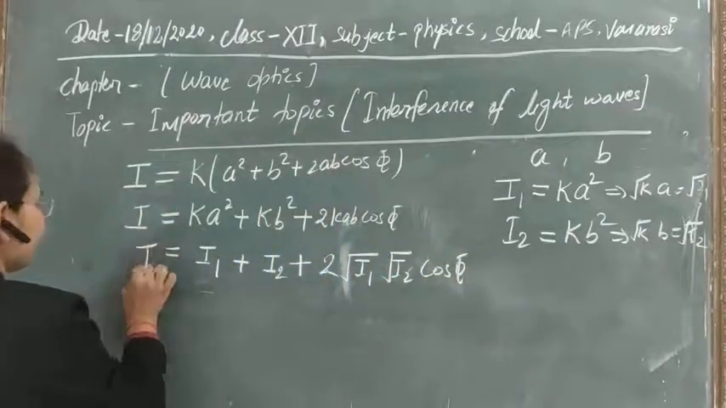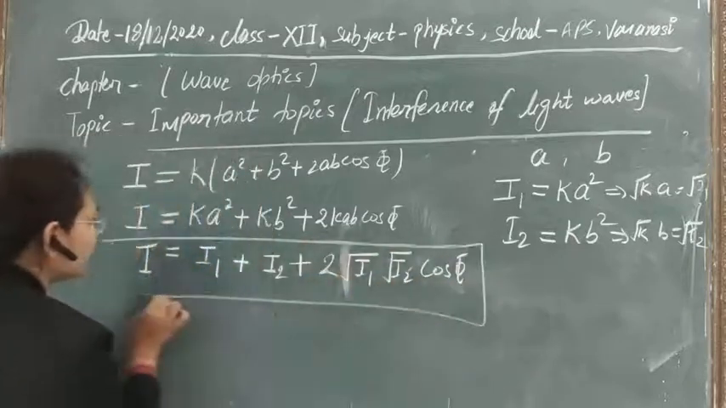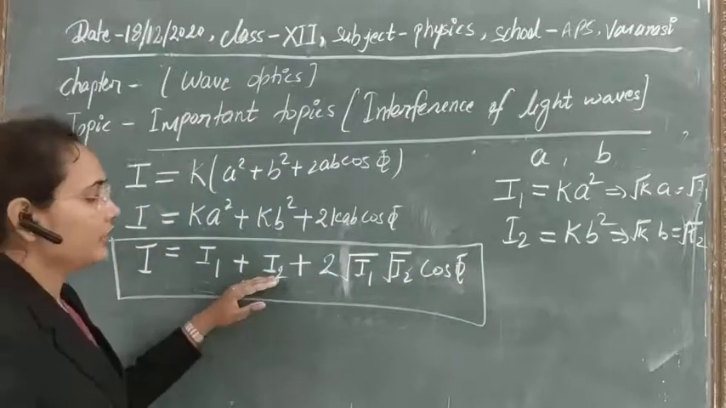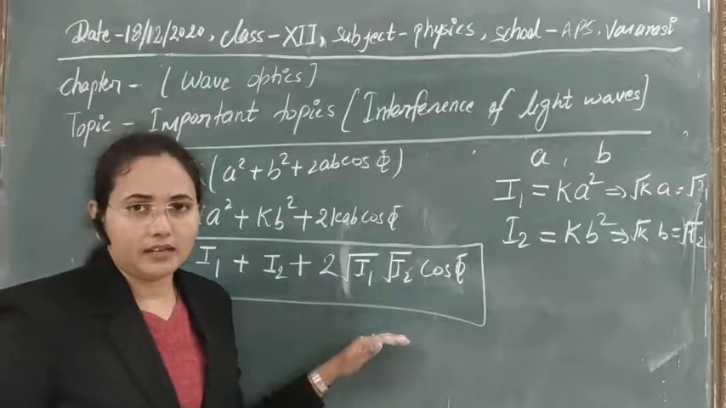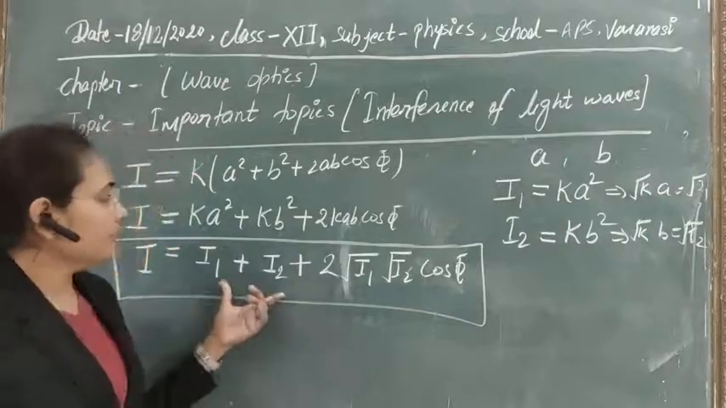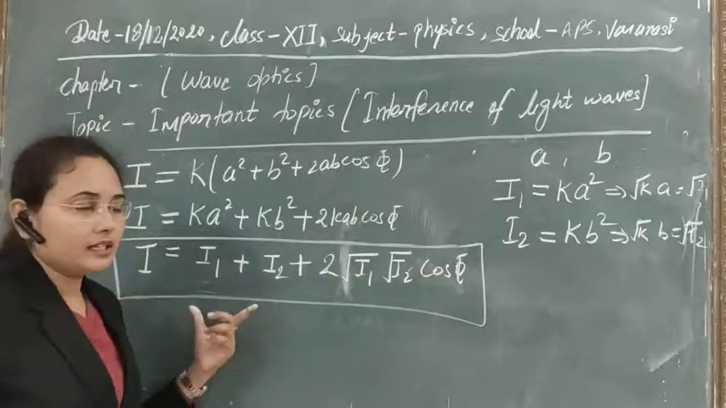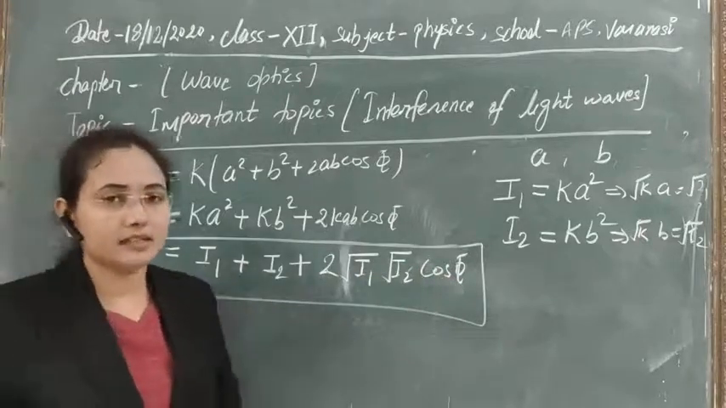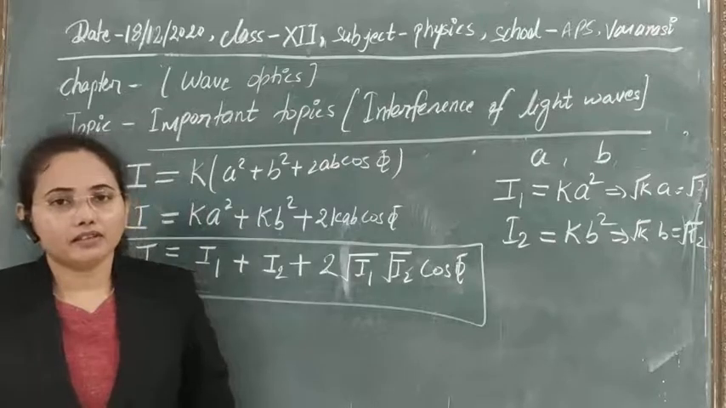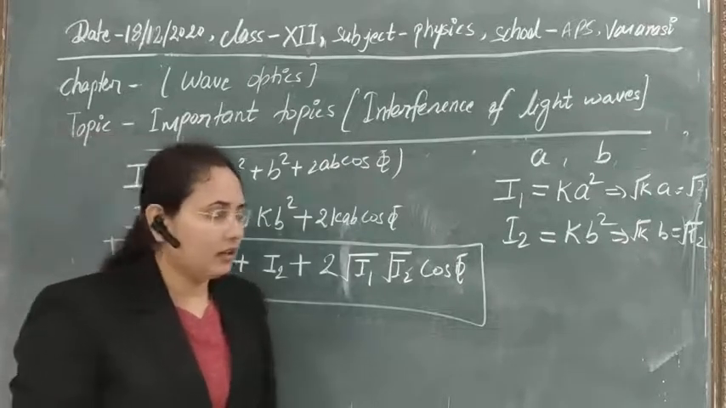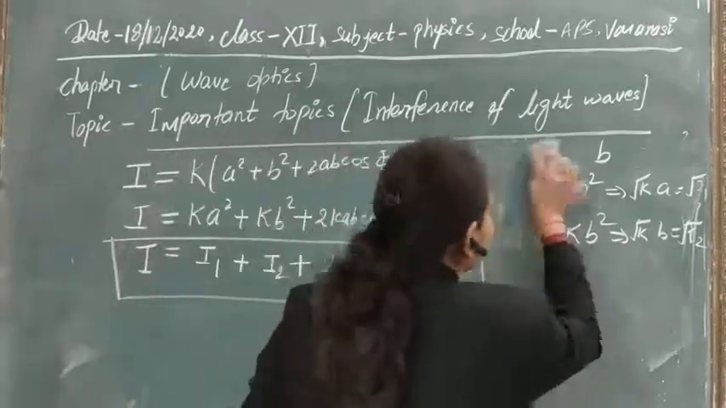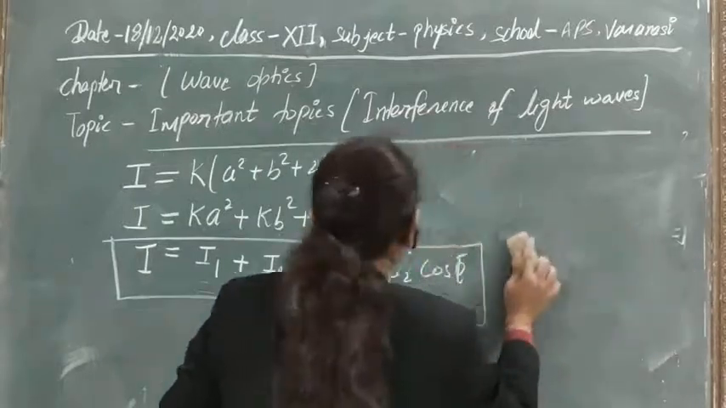So this is the final intensity that we have got in terms of the intensities of individual waves. Now if you know the intensities of individual waves and their phase difference, then we can easily calculate what is the intensity of the light wave after the interference. And now come to the concept of maxima and minima.